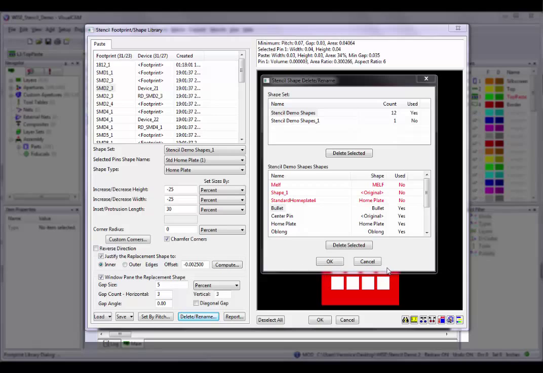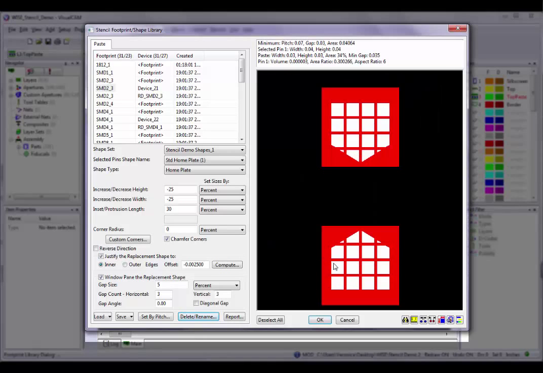Canceling the dialog box will return you to the Stencil Footprint Shape Library dialog box without saving any changes. When you OK the dialog box, the changes will be applied, but the changes are not propagated to the design until the Stencil Footprint Shape Library dialog box is also okayed. If the Stencil Footprint Shape Library dialog box is canceled, any changes made in the Delete Rename dialog box will also be lost.